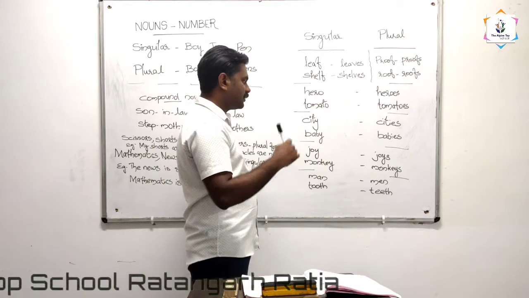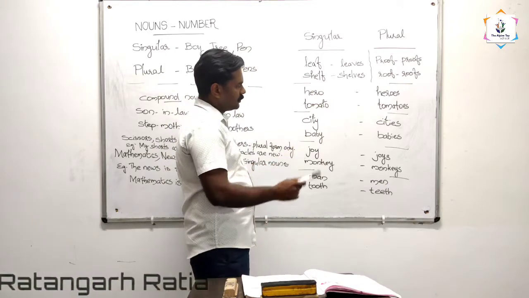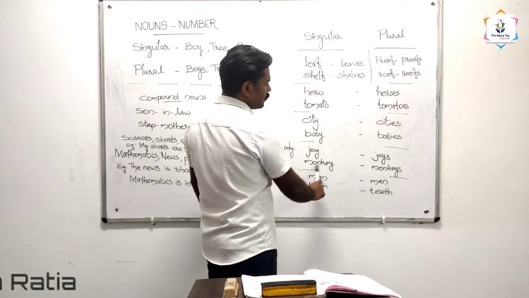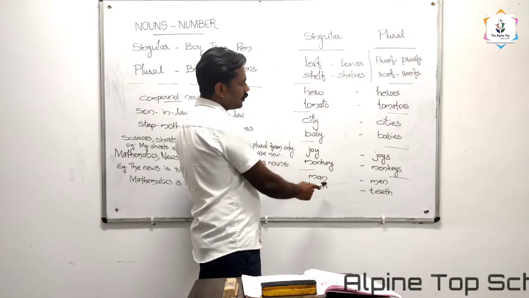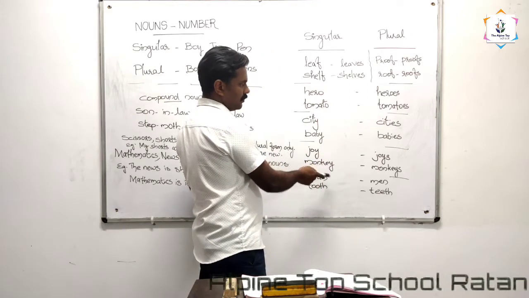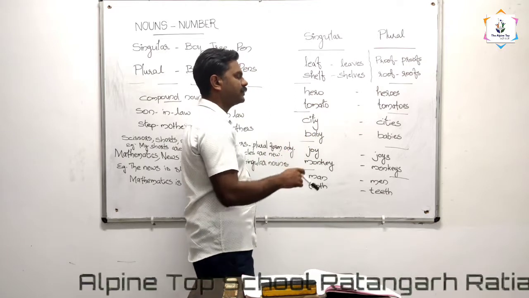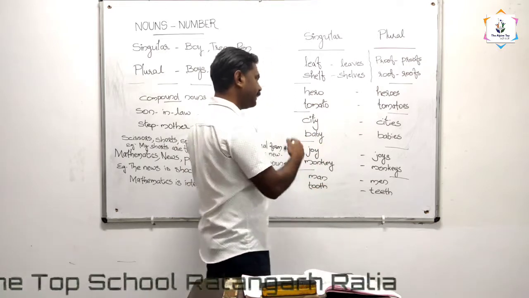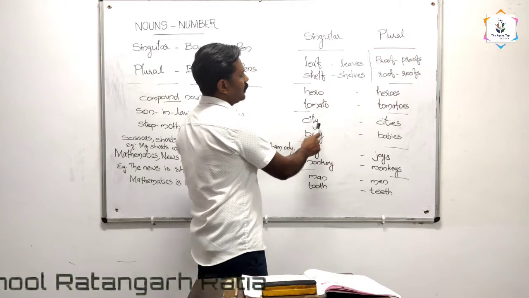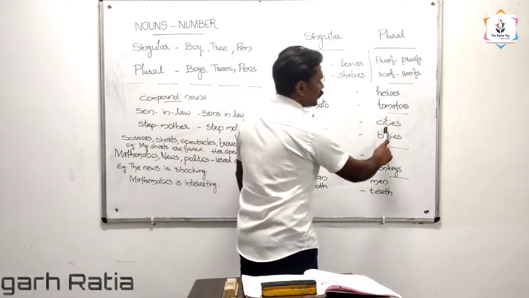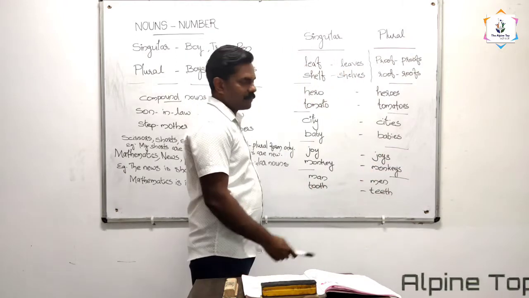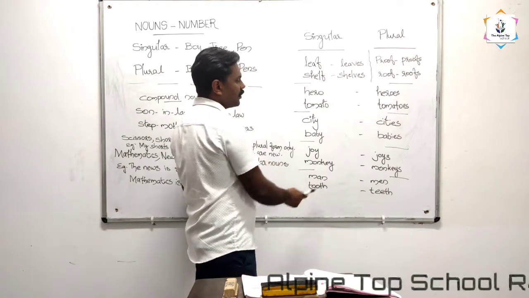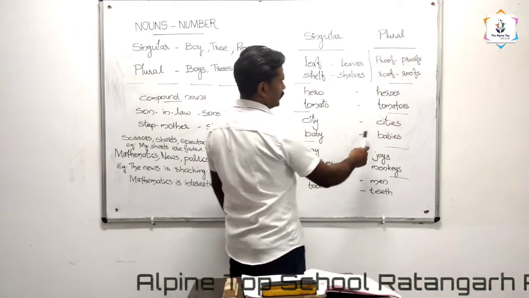And here is some other exception. Let's see, joy and monkey. These two words are also ending with the letter Y, right? But as I told you, there is no fixed rule for that. Generally we use IES for the plural of words ending in Y, but these two words, though ending with Y, cannot change the plural form in this way.